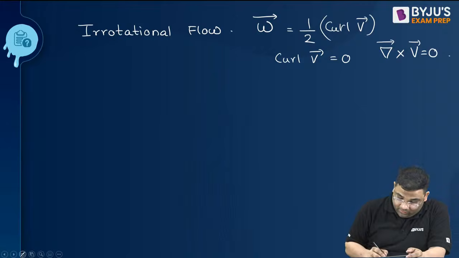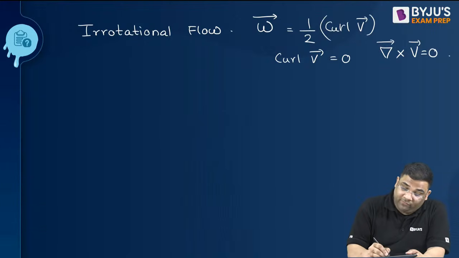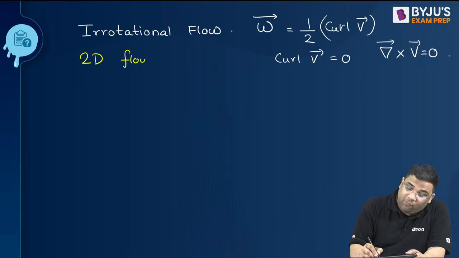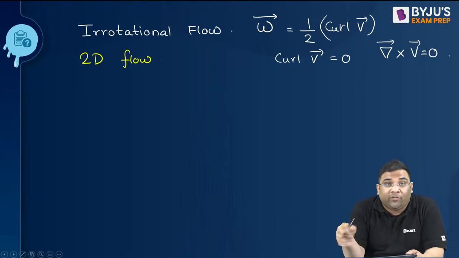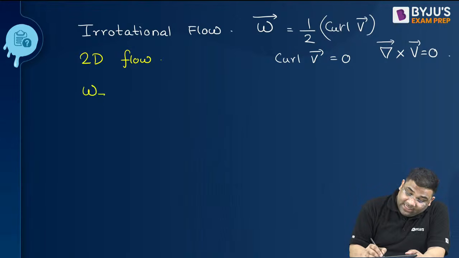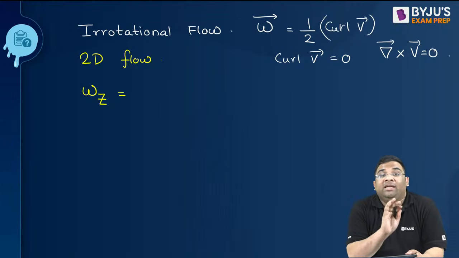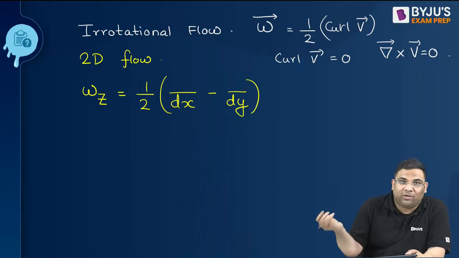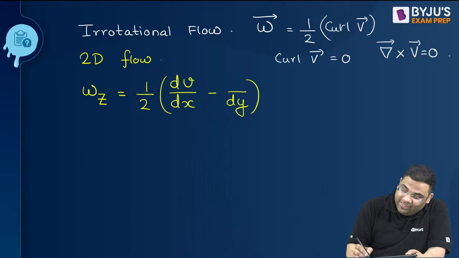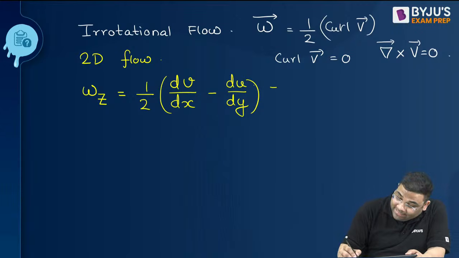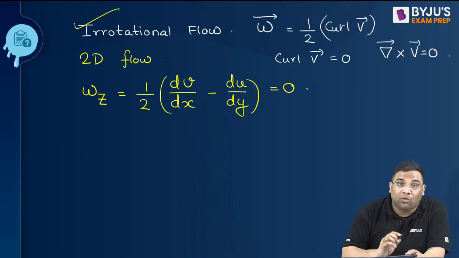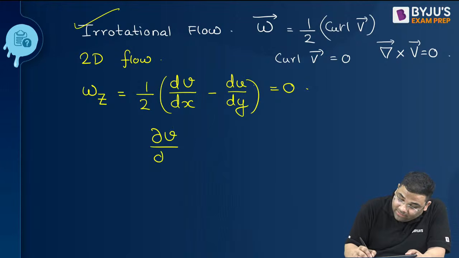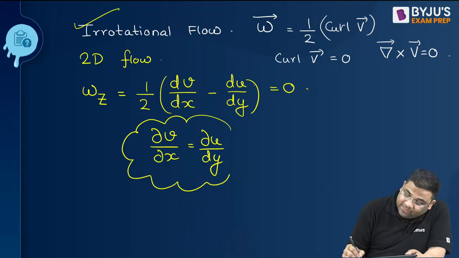Now this is a long equation. If we see 2D flow, we'll only have the x component of velocity and the y component of velocity. In that case, the angular velocity will exist only in the z direction, and that will be half of z, x, y, cyclic, exchange the components, dv by dx minus du by dy. And this will be 0 if it is an irrotational flow. In that case, this will be equal to this. Understood how this condition came in irrotational flow?